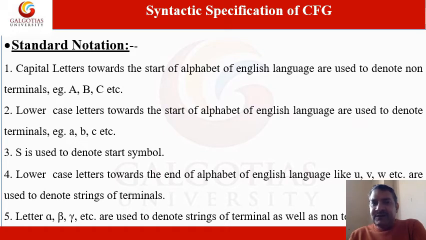As you can read in the first point, capital letters towards the start of the alphabet of the English language are used to denote non-terminals, for example A, B, C. Lowercase letters towards the start of the alphabet like small a, small b, small c, up to small u, small v, small w, small x, small y, small z, all will be considered terminal symbols. S is used to denote the start symbol.